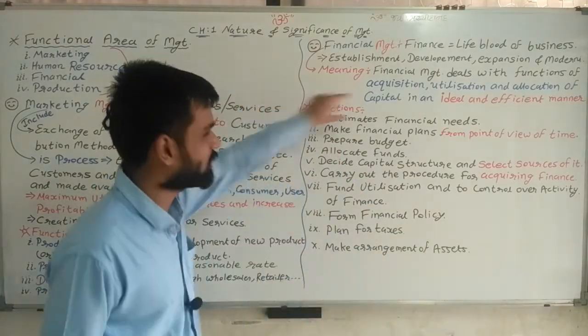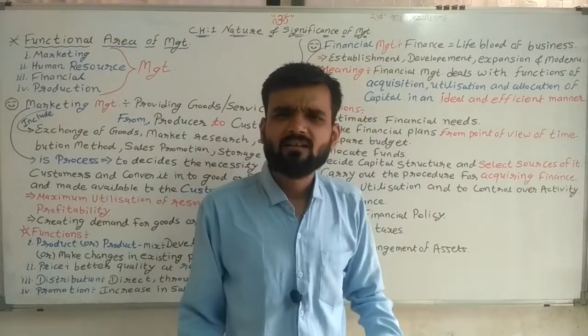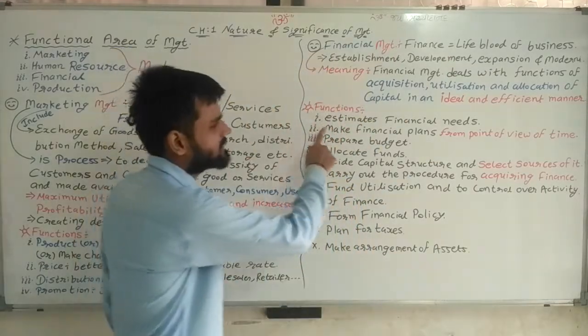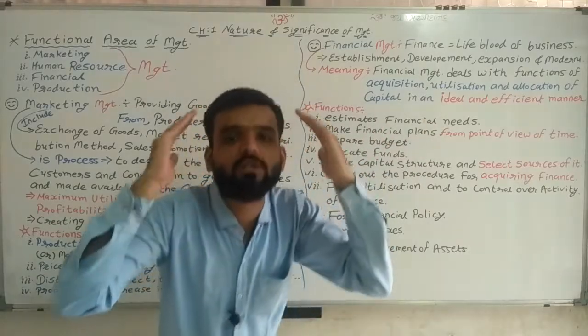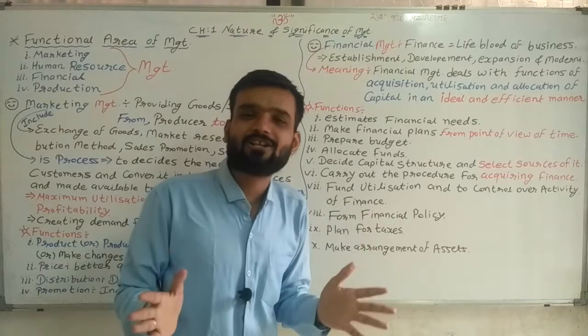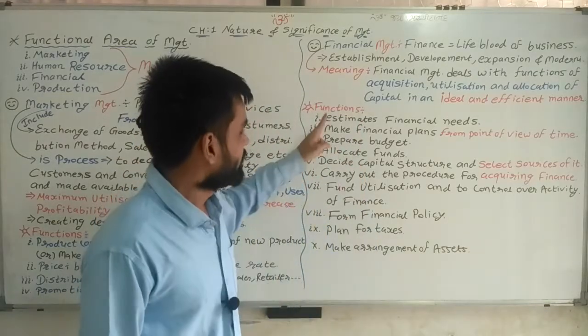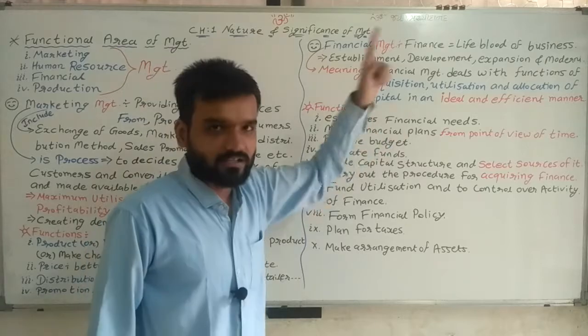Now, which are the functions of financial management? What are we doing? First, estimate financial need. First of all, think about what the requirement is. Estimation of finance. Second, make a financial plan.